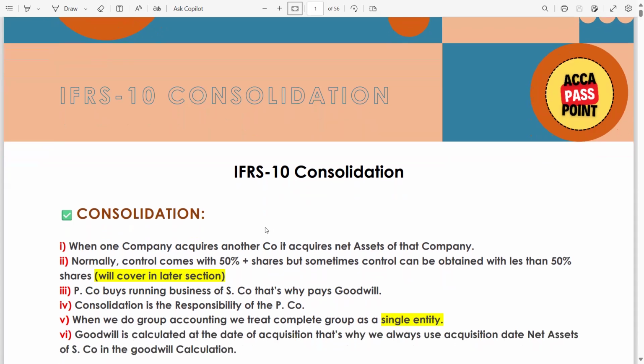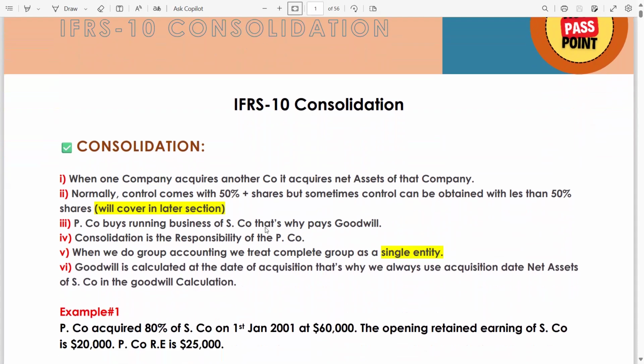IFRS 10 consolidation means when an entity is going to acquire 50% or more shares of another company. Let's say there is a P company, the parent company, which is going to acquire 50% or more of the shares of S company, the subsidiary company. So now P company is the holding company and S company is the subsidiary company.